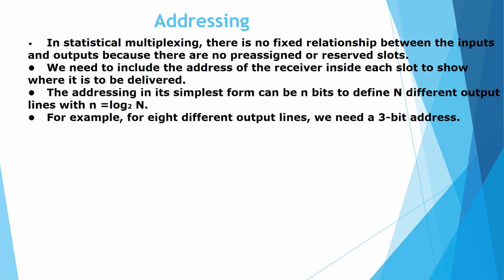In the statistical multiplexing concept, there is no fixed relationship between input and output, because there is no reserved slot or pre-assigned slot. Therefore, we need to add some additional information along with the frame. That means we need to include the sender and receiver address inside each slot.